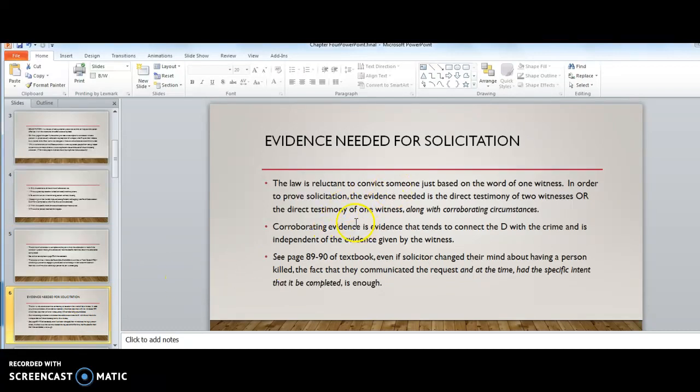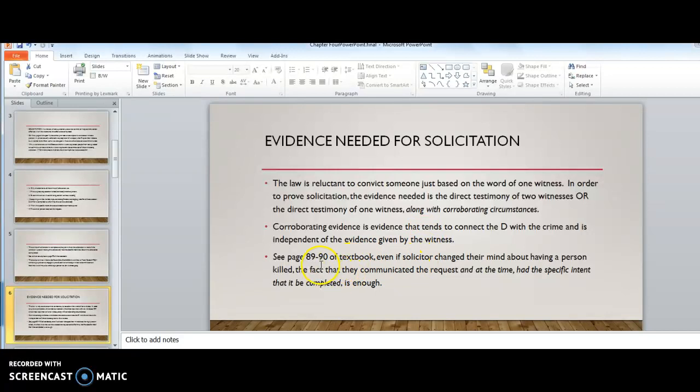What's needed for solicitation? The law is reluctant to convict someone just based on the word of one witness. So the evidence would need to be direct testimony of 2 witnesses or the direct testimony of 1 witness along with corroborating circumstances. What's corroborating evidence? It's just evidence that tends to connect the defendant with the crime and is independent of the evidence given by the witness.